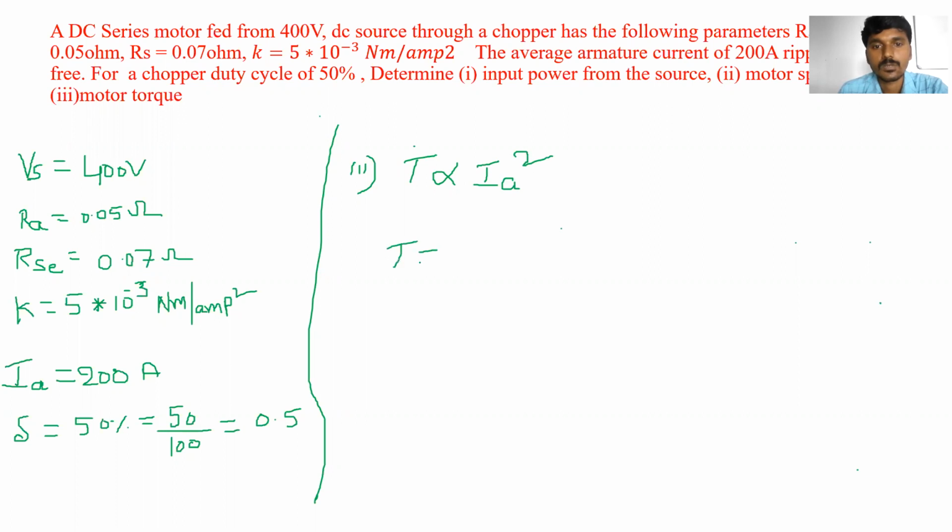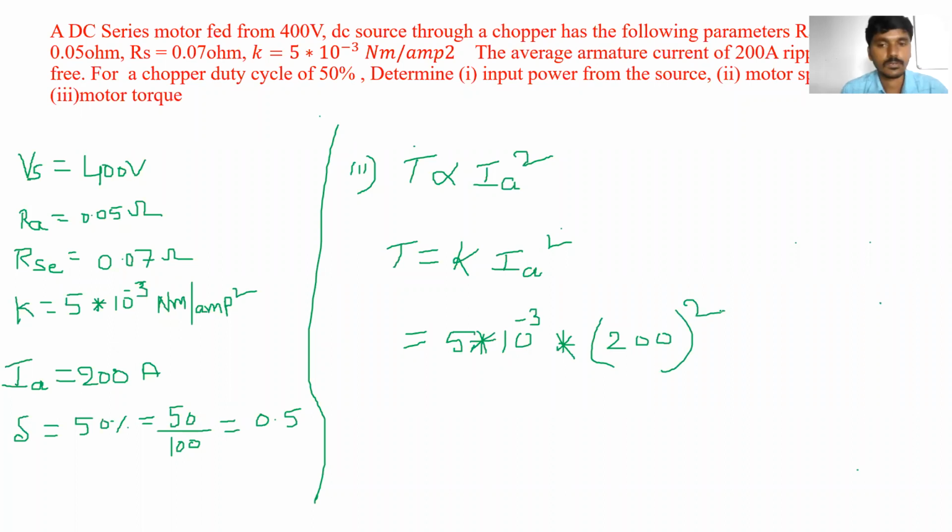So T is equal to motor constant K into IA square, that is equal to 5 into 10 to the power of minus 3 into IA square. What is the value of IA? 200 square.